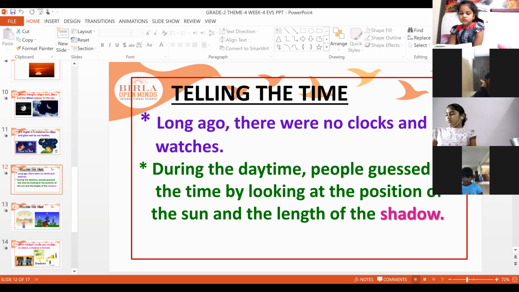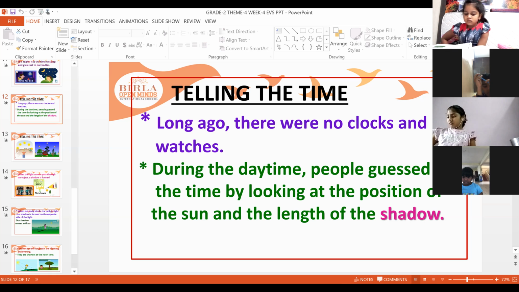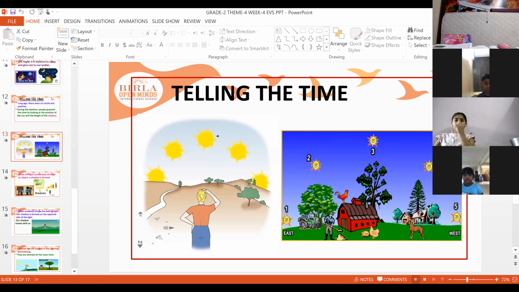For example, early in the morning, the sun rises. Then they thought that it is morning. And when the sun is on top of our head, they thought this is afternoon. And when the sun is slowly setting down, they thought it might be evening. And when the sun has completely gone, it is night time. So like that, people guessed by looking at the sun and the shadow. For example, you can see in this picture, the first picture, the position of the sun from right to left. So it is morning, then noon, then evening.